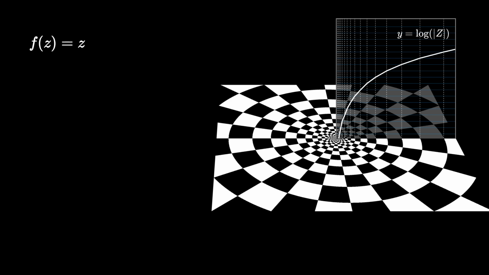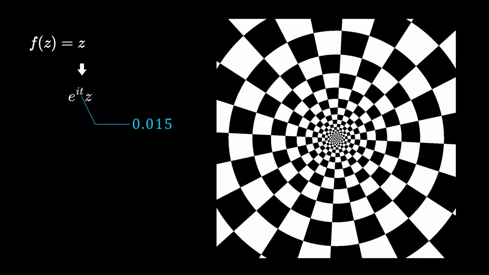The colors are determined by the logarithm of the distance from the origin, which is why the pattern changes more intricately near the center. Now, if we multiply this function by e^(it), where t increases over time, the dartboard pattern rotates. If we modify the exponent to e^t, the dartboard shrinks toward the center.